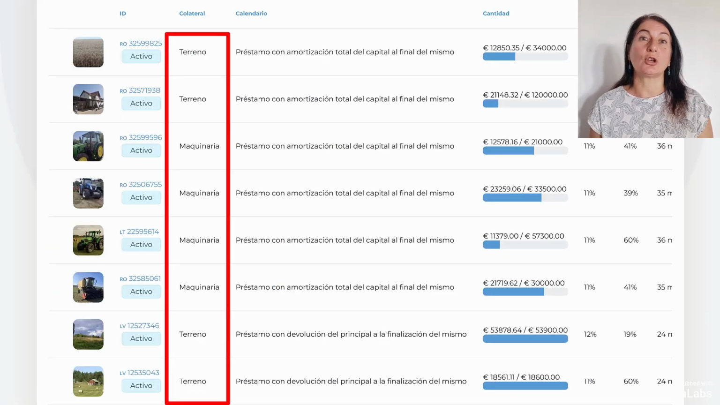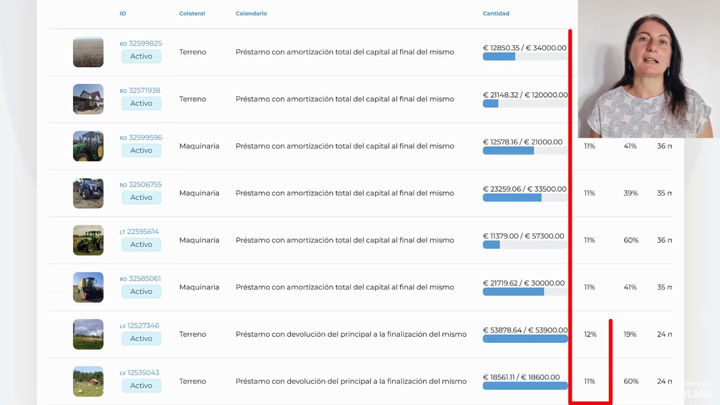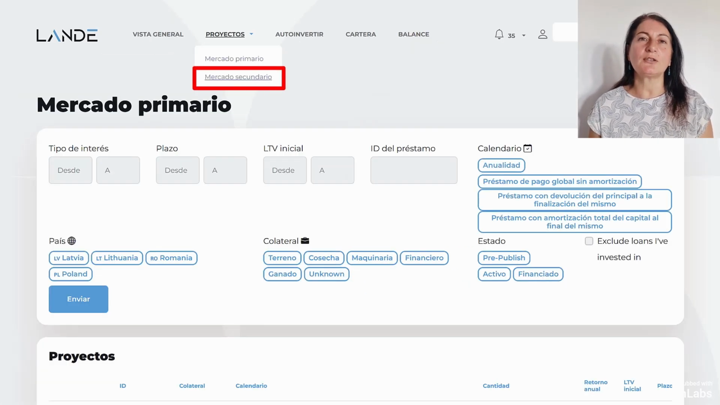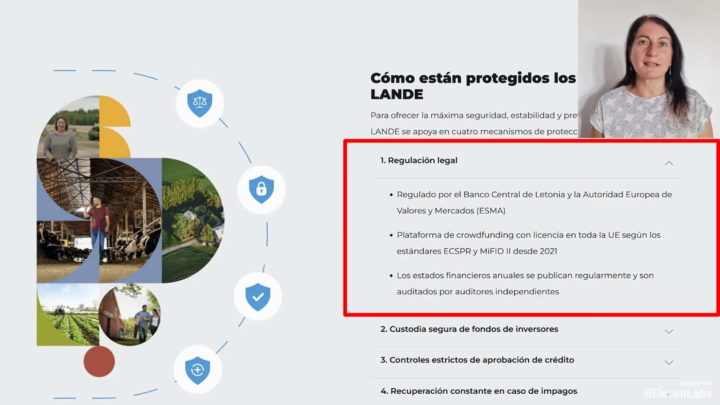Here, all loans have collateral, a guarantee behind them, and we will be receiving interest depending on the type of loan, either at the end of the loan or in installments. We will have different options, and we can also set up an auto-invest strategy that also has a secondary market if we want to exit our investments and sell them early. Lande is also a platform that is regulated at the European level as a crowdfunding company.